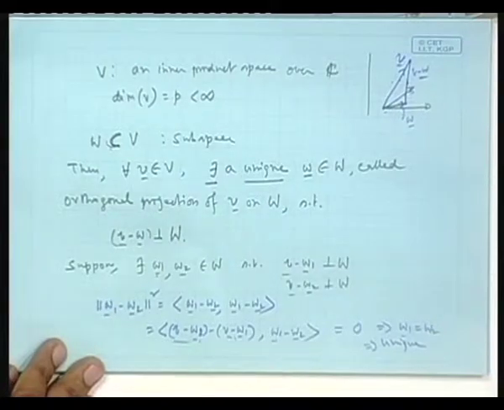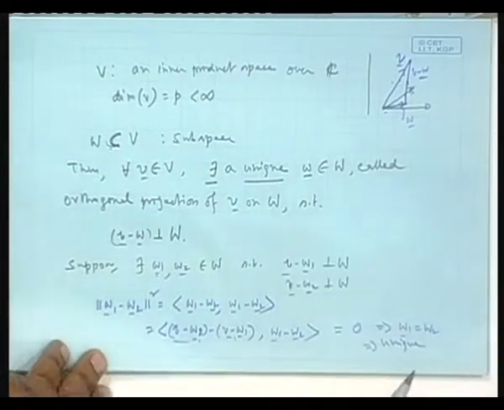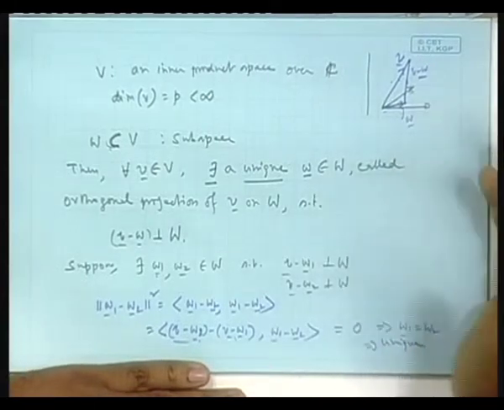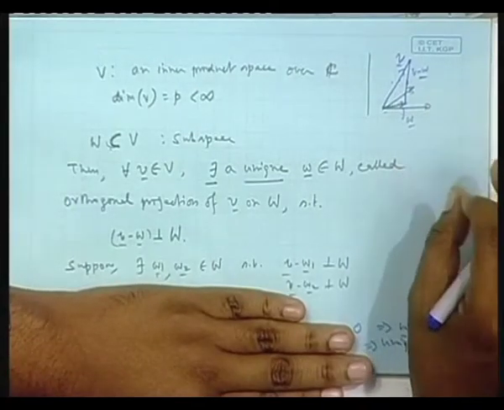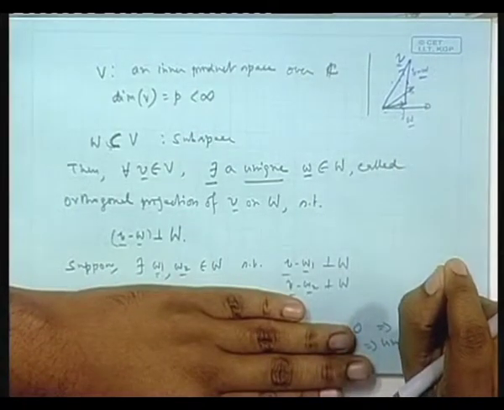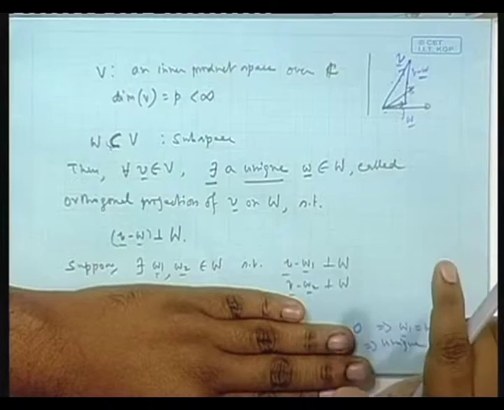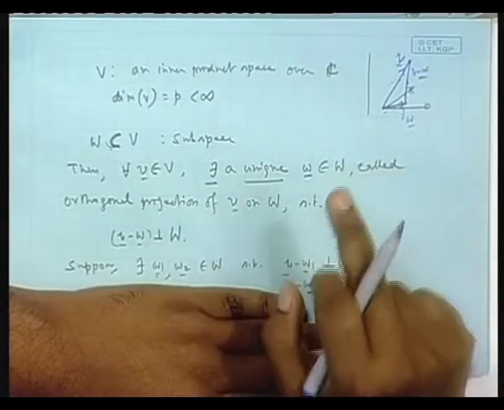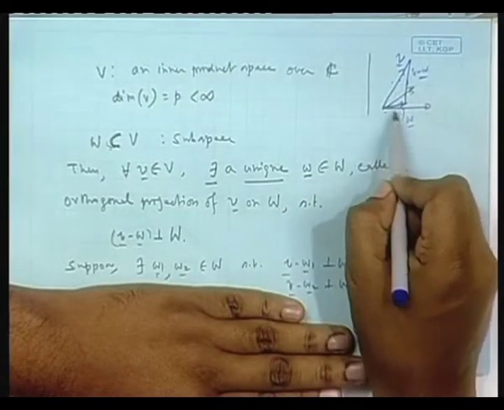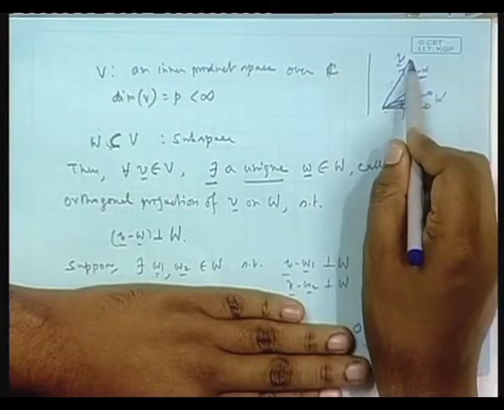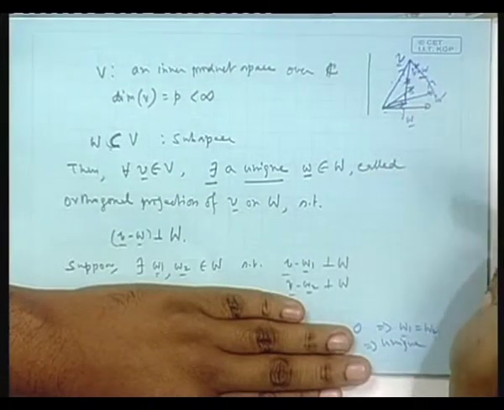Okay. And then comes another thing which is basically a generalized version of the Pythagoras theorem. I will show, and anybody in fact, knowing Pythagoras, you also can show, that suppose you have proved to me okay fine, that V can be orthogonally projected, you get only a unique W. But suppose I take up any other vector, say W prime, also from the subspace, and I measure the two error vectors. One is V minus W, where W is the orthogonal projection, and I pick up another vector, say this is W prime, I take this error also. So this is one error, this is another error, these two I compare, who has the higher norm.